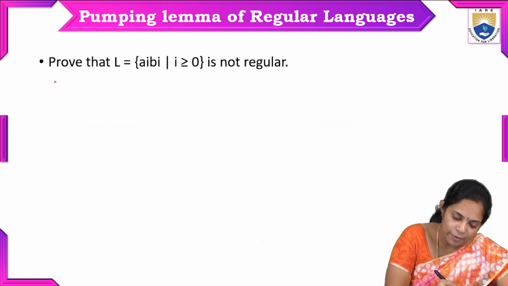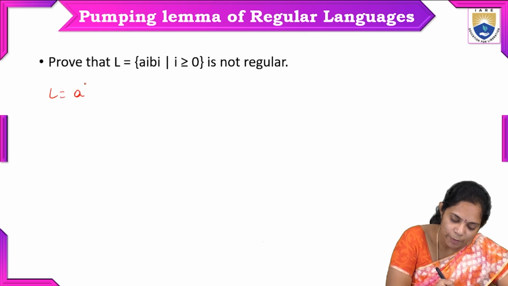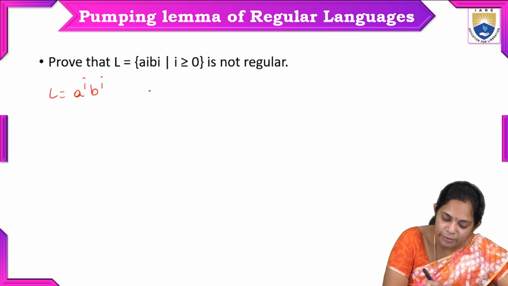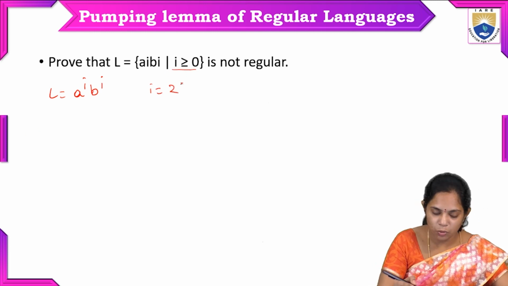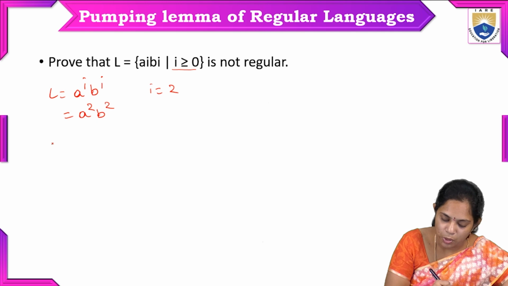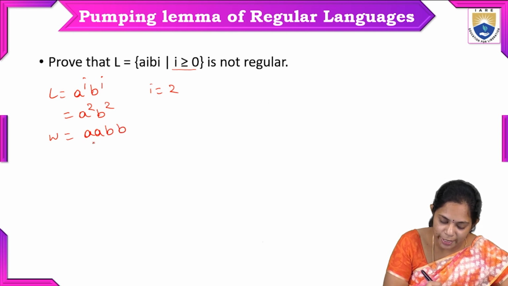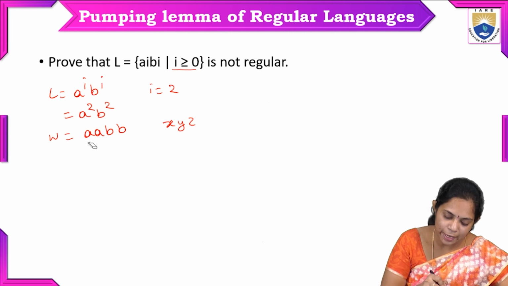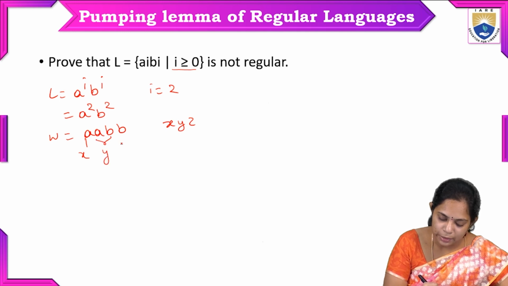Here the language is a power i and b power i, and we will take i equal to 2, because i is greater than or equal to 0. So a power 2, b power 2, and for the same, w is equal to AABB. And we will divide this into x, y, z. What is the x part? We will take the x part as only A. So this is x, this is y, and this is z.